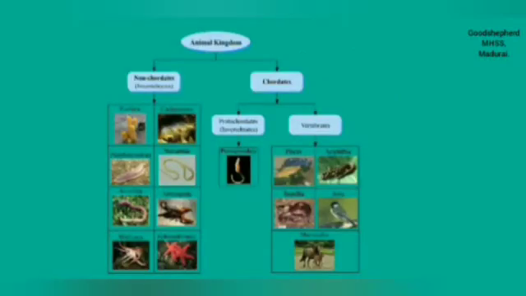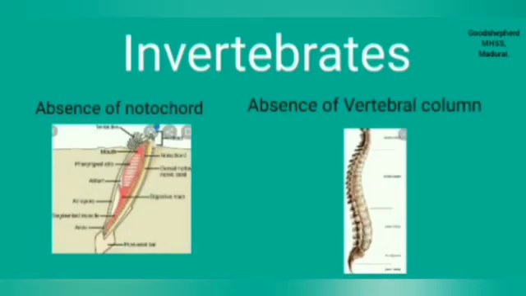Animalia is classified into two groups, Invertebrata and Vertebrata. Invertebrata is classified into Porifera, Coelenterata, Platyhelminthes, Nematoda, Annelida, Arthropoda, Mollusca and Echinodermata. Invertebrates are categorized by the following features: absence of notochord and absence of vertebral column.